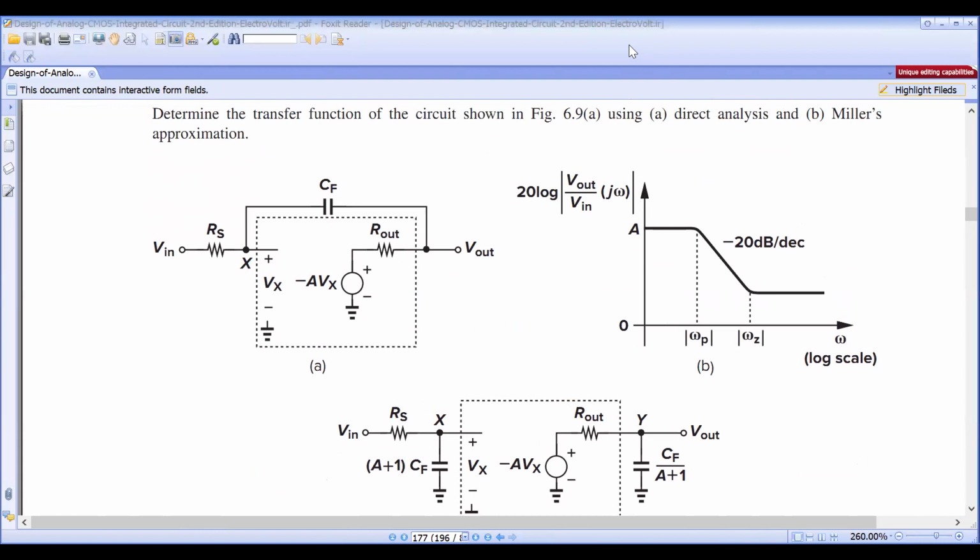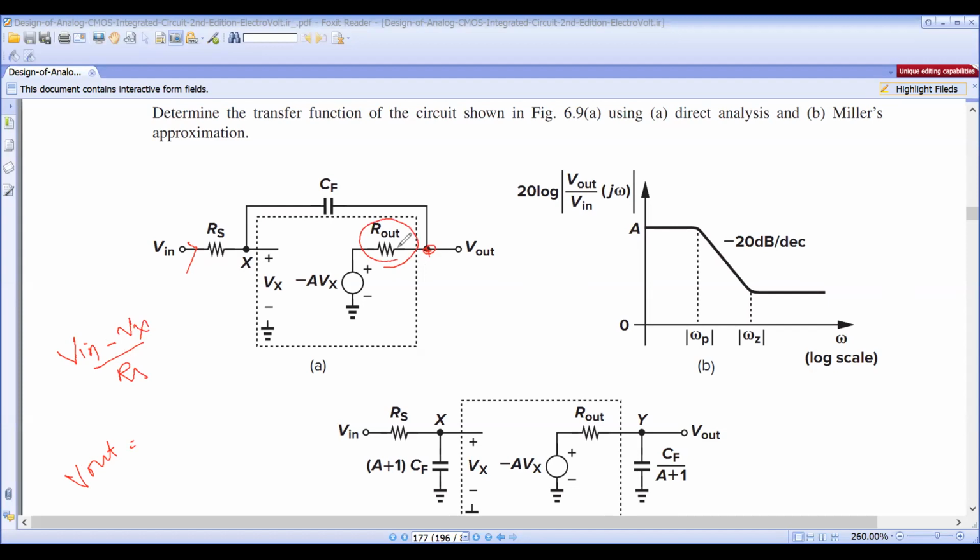See here, what is this current? Vin minus Vx by RS is the current. I want to find Vout. Vout is the drop across R out, since the current flowing here and this current are both the same.